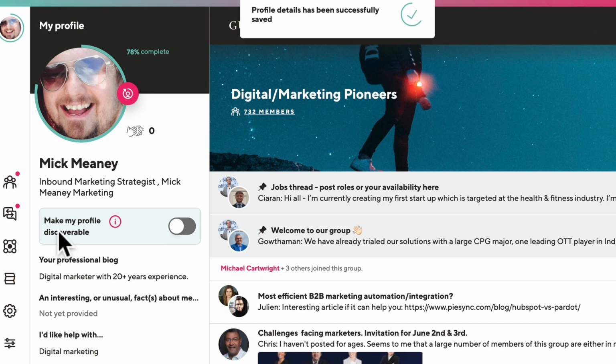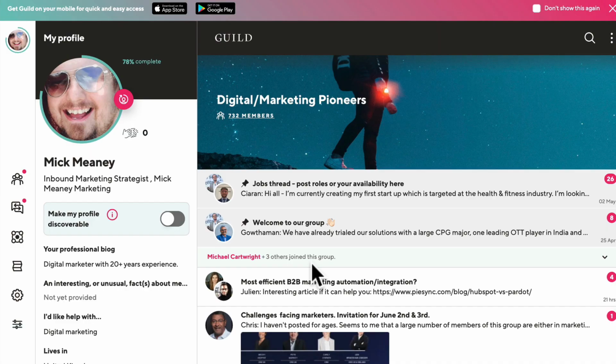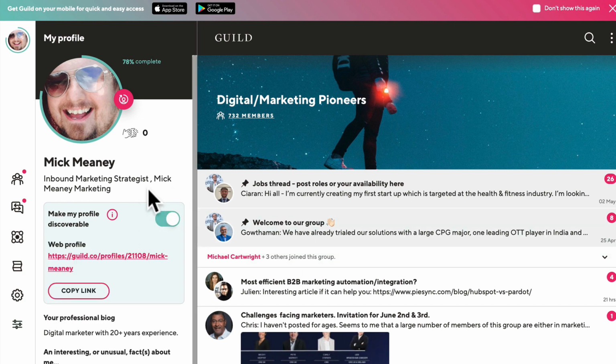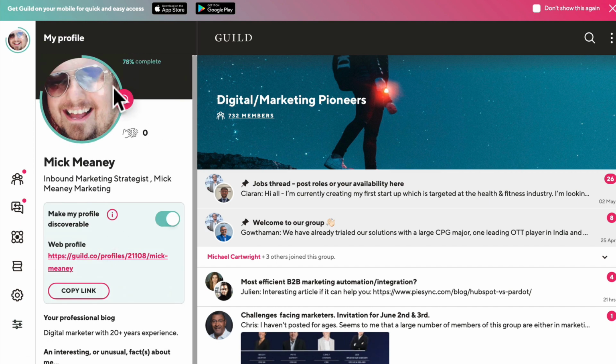And another important step, make sure that your profile is discoverable. So click yes on that. Now, why do we need to do this? Well, it's 2 reasons. First of all, the community here will be able to find you. So if you add relevant keywords in your biography and your profile, you're going to turn up in the search engine. That's what you want.